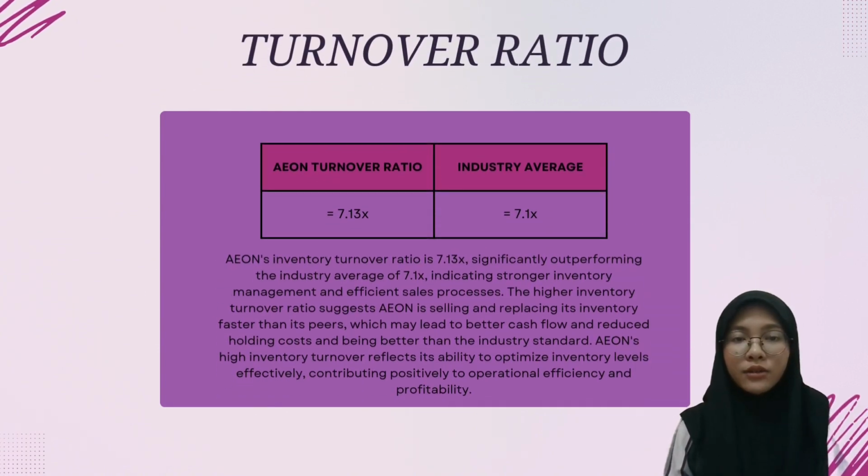Now, let's talk about a positive highlight. Aeon's inventory turnover ratio is an impressive 7.13 times, significantly outperforming the industry average of 1.0 times. This indicates that Aeon is selling and replacing inventory much faster than its competitors. Efficient inventory management like this reduces holding costs, improves cash flow, and enhances overall operational efficiency.